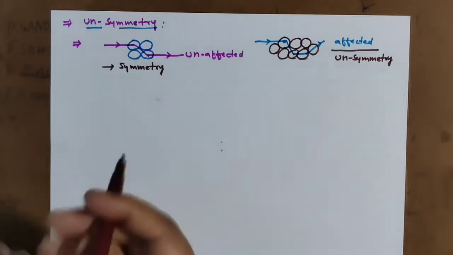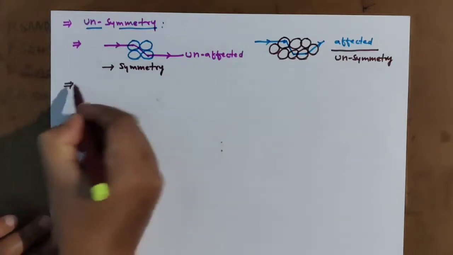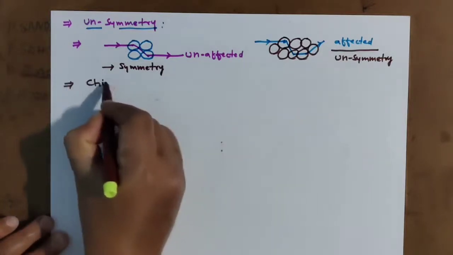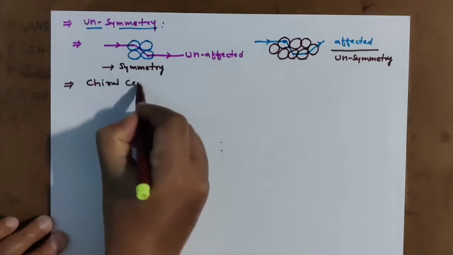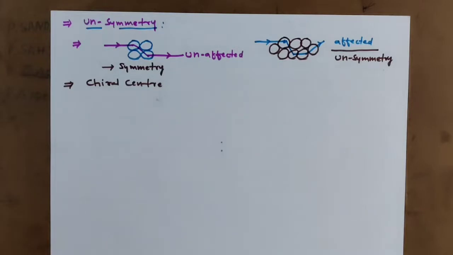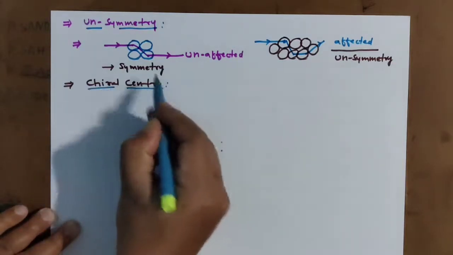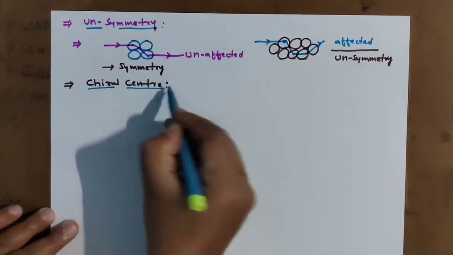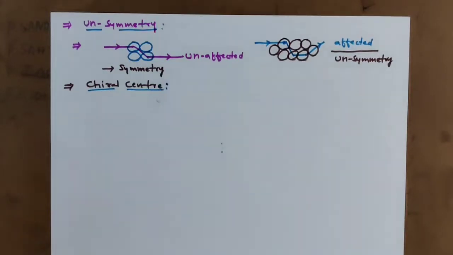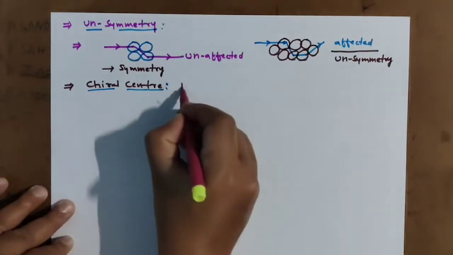The second property we have, the most important property, is the chiral center. This is the most important property for optical isomerism. We completed unsymmetry or disymmetry. Now the property is chiral center. How can we address a chiral center?